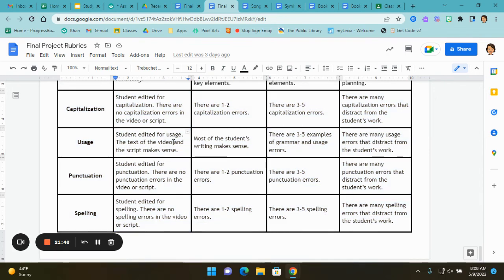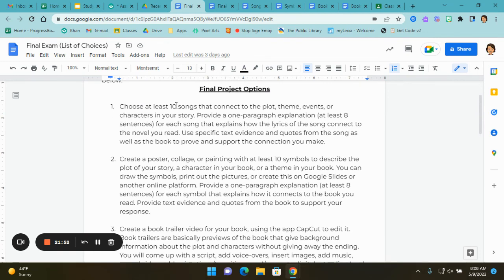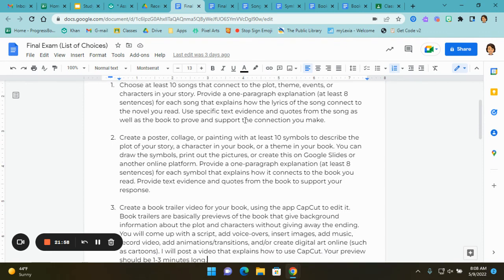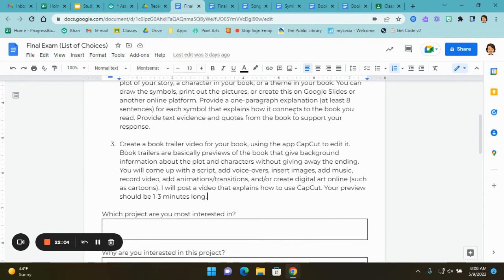So what you're going to do now is you're going to think about those 3 projects. Do I want to create a playlist with songs and with 1-paragraph explanations of how they connect to the book? Do I want to do a poster or artwork, painting or collage with 10 symbols? Or do you want to do a book trailer video for your book using CapCut? Again, you have to have a cell phone or tablet that could record video in order to do number 3.